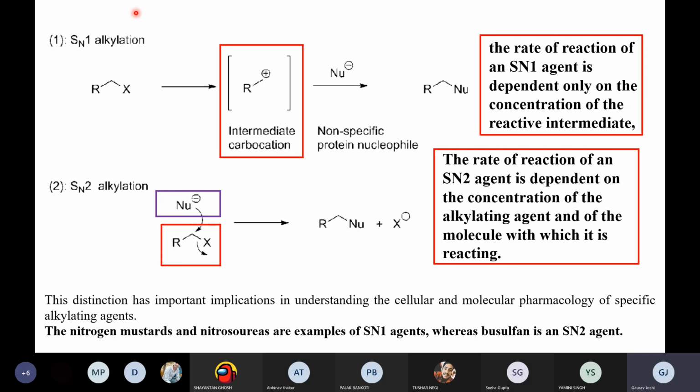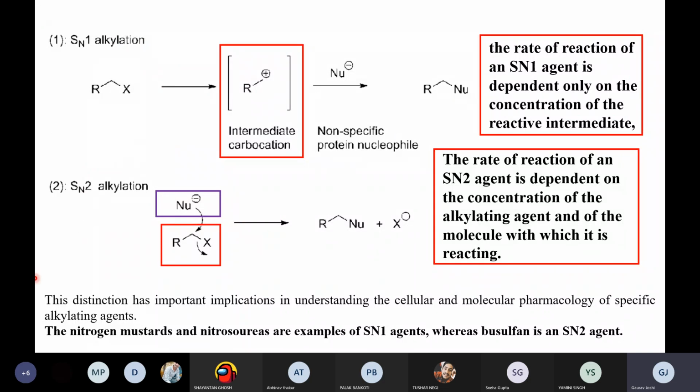So why do we need to understand this SN1 and SN2 alkylation? Simple. This distinction has important implications in understanding the cellular and molecular pharmacology of specific alkylating agents. So we'll be discussing how this SN1 and SN2 alkylation affects the pharmacology, or the outcome of the biological response, of these alkylating agents.